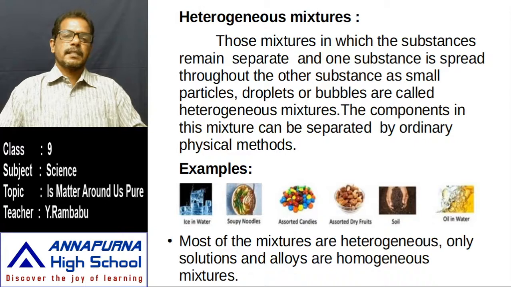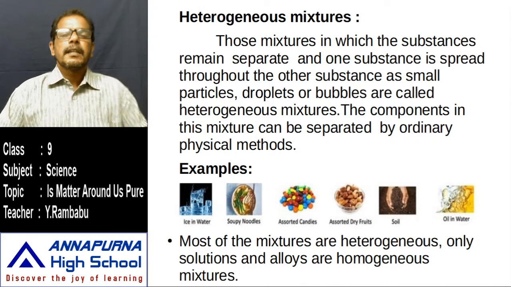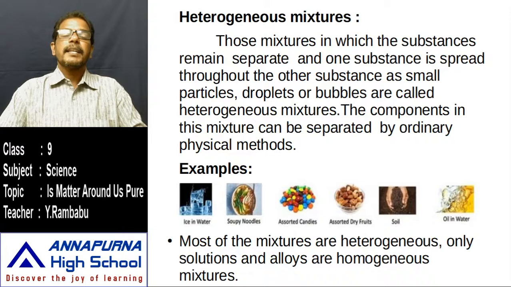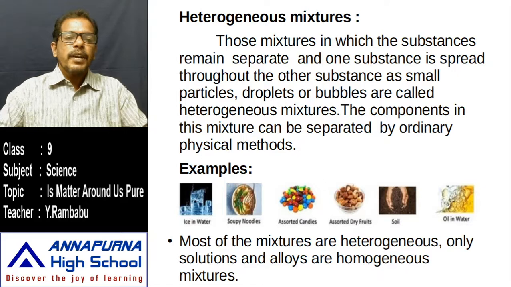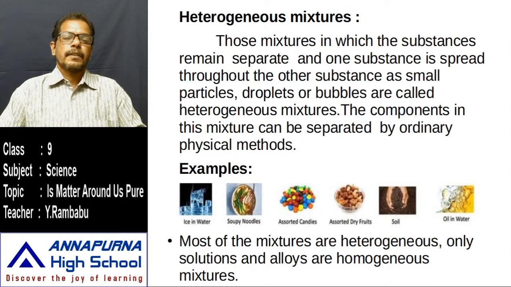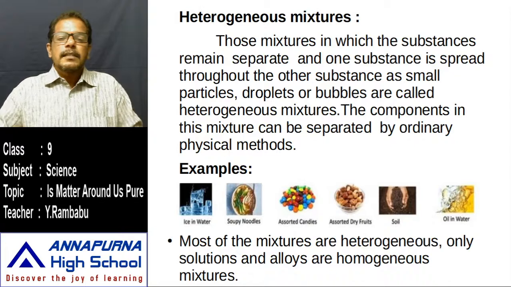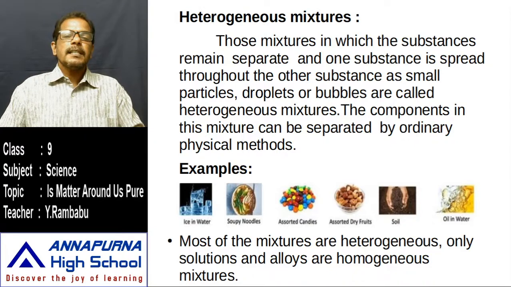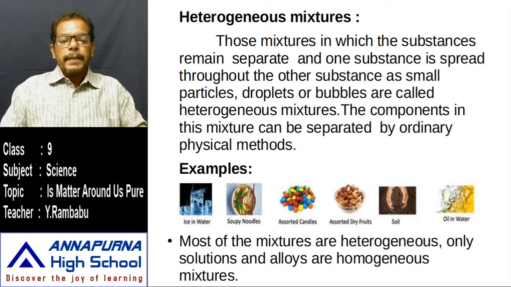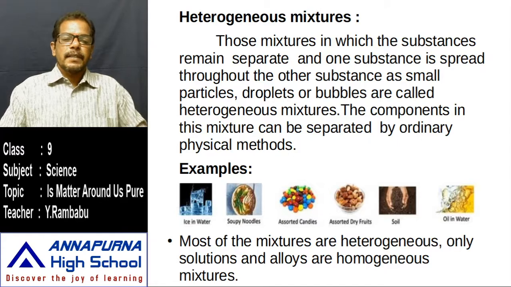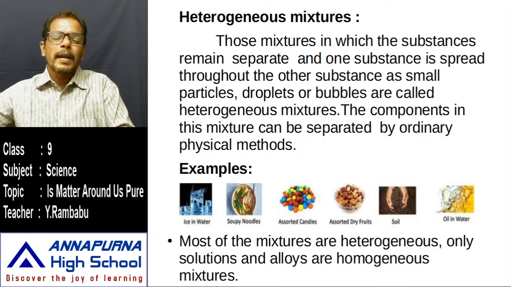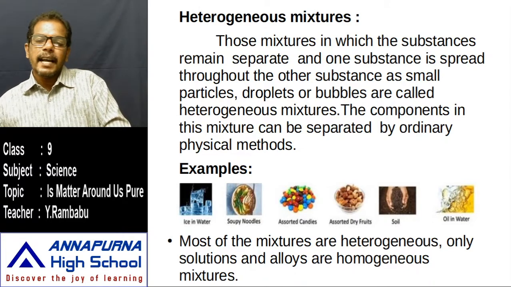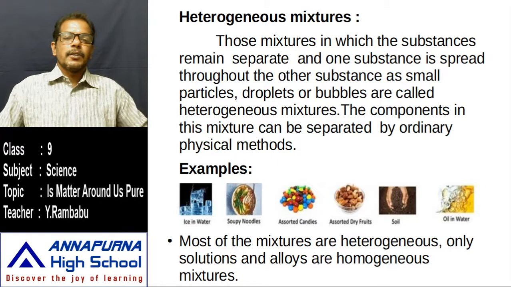Then what are heterogeneous mixtures? Heterogeneous mixtures means mixtures which contain different types of particles. Mixture means it contains different types of particles, and if we can distinguish the components simply, then it is a heterogeneous mixture. For example, simply honey is taken. Honey is a homogeneous mixture. If that honey is added to water, and if that honey is not mixed properly, that means it is settled at the bottom, then it is a heterogeneous mixture.